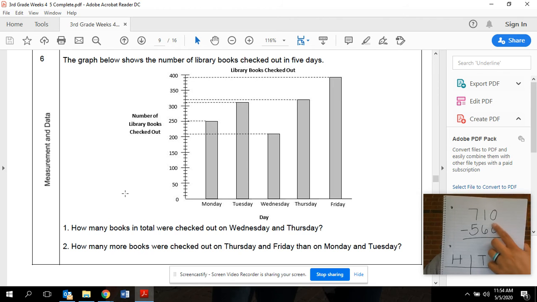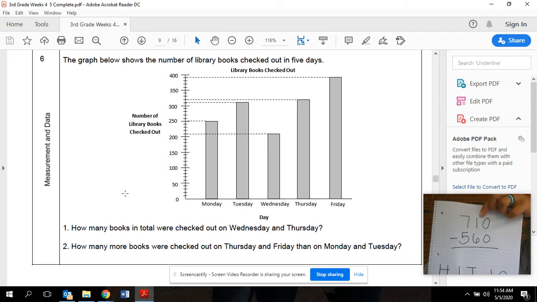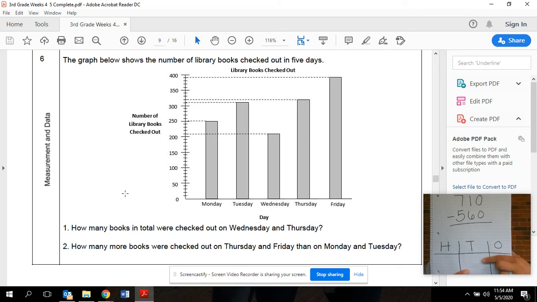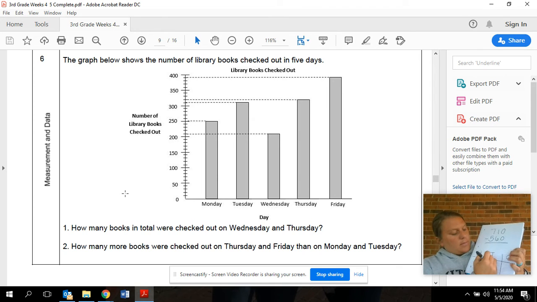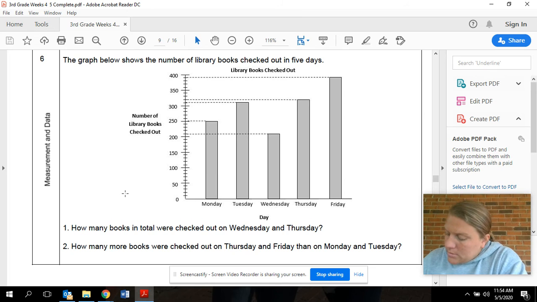I start in my ones place, and I know that there are 0 ones, so I'm going to leave my ones section blank. There's one group of 10 that should go in my tens place, so I'm going to label my one group of 10. And lastly, my 7 is in my hundreds place, so I'm going to label 700. Go ahead and do that.